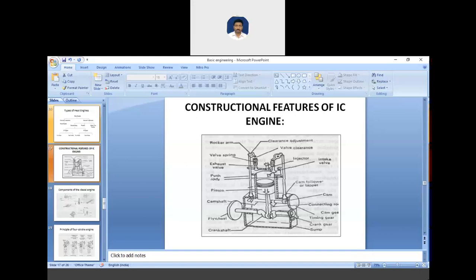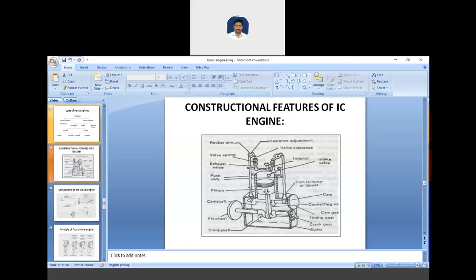So after the connecting rod, we have a crankshaft and it is connected to the piston through the connecting rod and it converts the linear motion into rotary motion, the rotational motion of the flywheel.